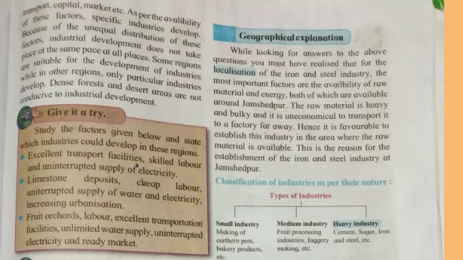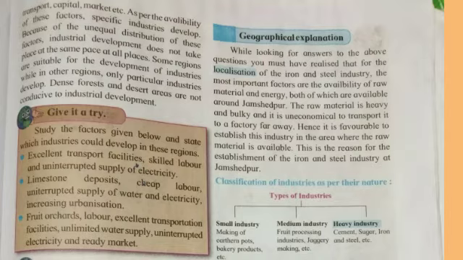Our next activity is Give it a try. Study the factors given below and state which industries could develop in these regions. Excellent transport facilities, skilled laborers, uninterrupted supply of water and electricity: in these areas, textile industries, vehicle manufacturing industries, and fertilizer manufacturing industries can be developed.